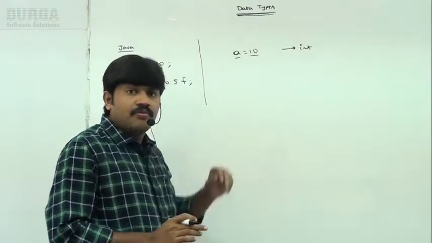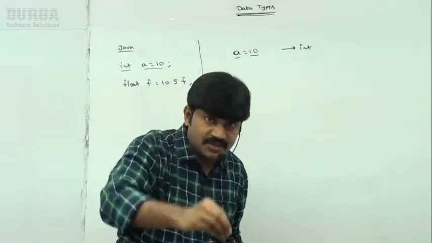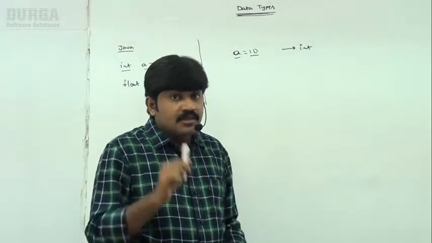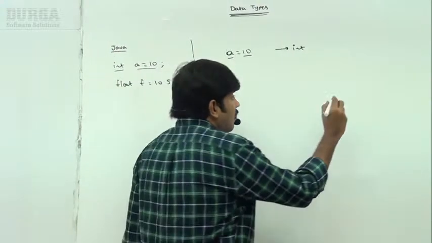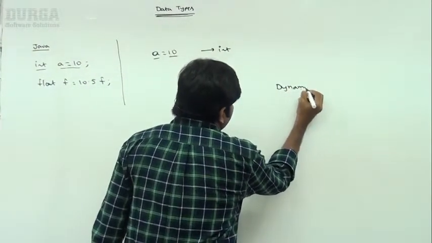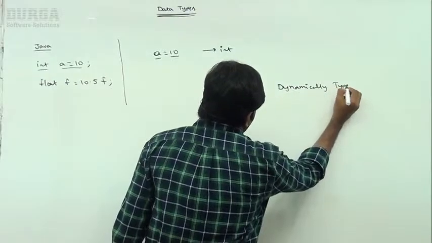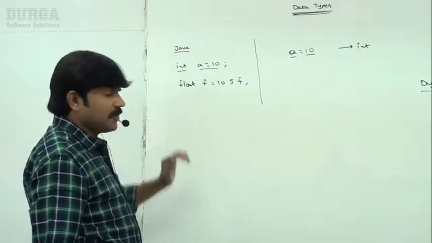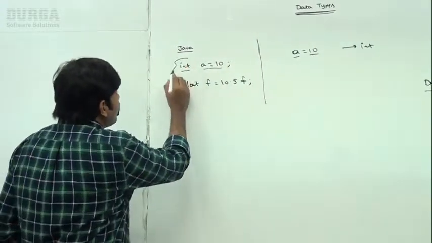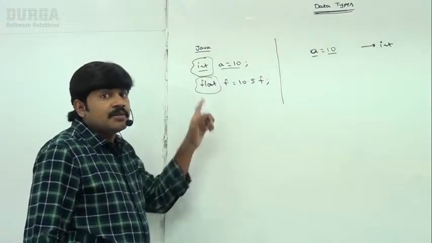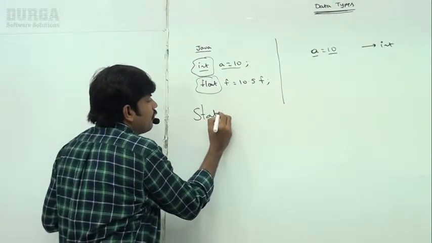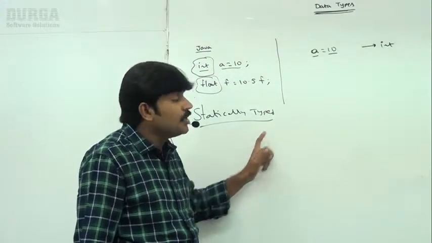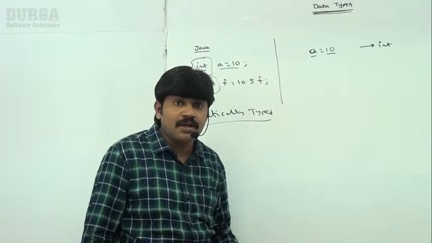So in Python, we are not required to declare the type explicitly. Based on your provided value, the type is considered automatically. Such programming languages are called dynamically typed programming languages. Are you getting it, sir? But in C language or Java or C++, we compulsorily have to declare the type explicitly. That's why these languages are called statically typed languages. But Python itself is a dynamically typed programming language.